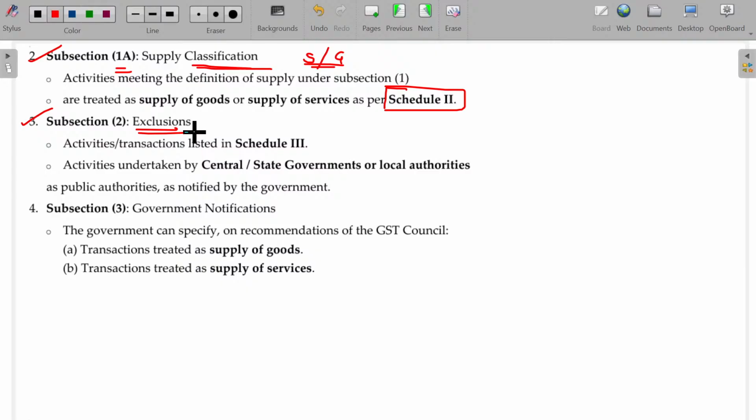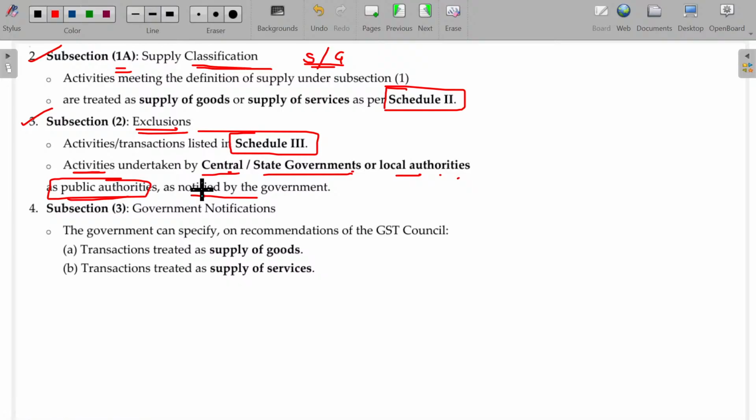Now, the third part is all about exclusions, the negative list, not at all taxable. Usually, any service supplied by RBI or central government or state government is exempted, not taxable. That is coming under schedule number 3. Activities, transactions listed in schedule number 3. Activities undertaken by central or state government or local authorities as a public authority, as notified by the government, will be exempted and excluded.